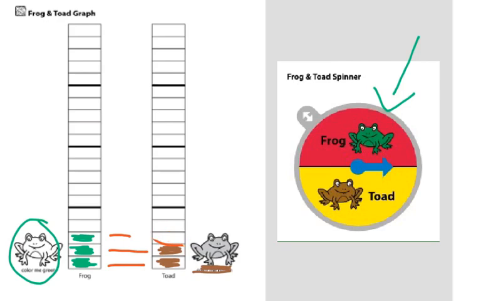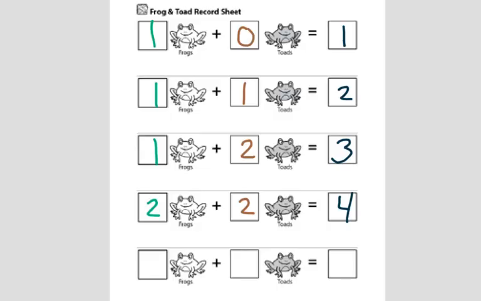Now that we have our information for our new graph, we're going to see if we can write a number sentence to match. Here are old number sentences. Remember that we started with 1 plus 0 equals 1. Then we had 1 plus 1 equals 2. Next we had 1 plus 2 equals 3. And yesterday we had a doubles fact. 2 plus 2 equals 4.